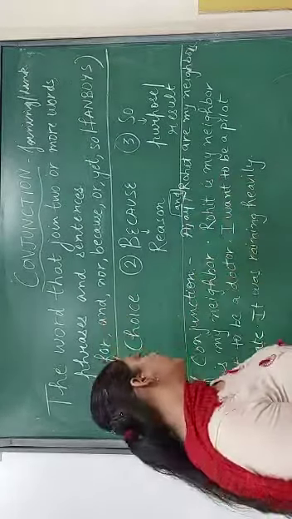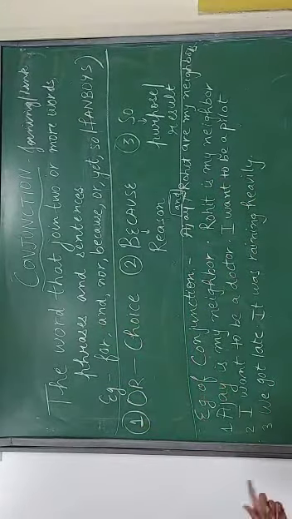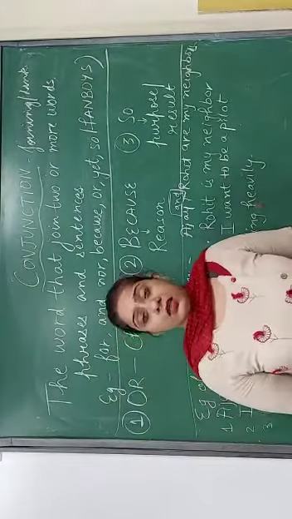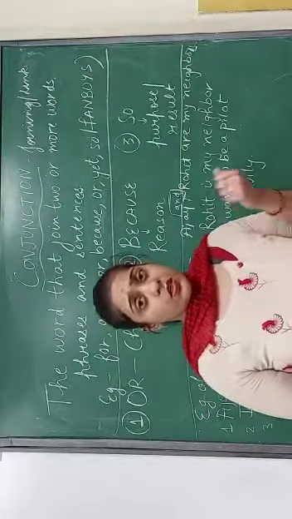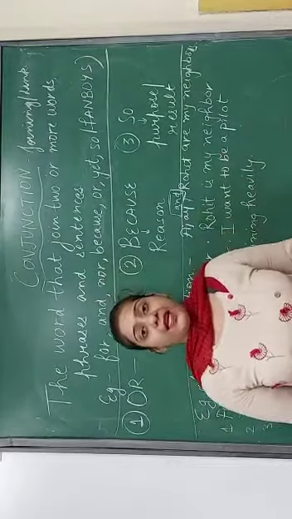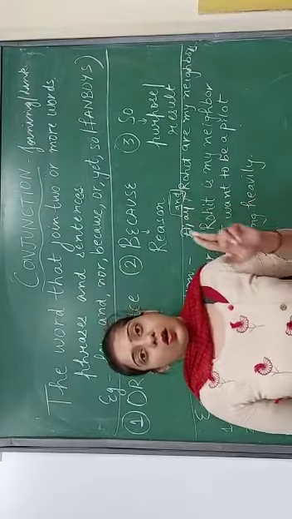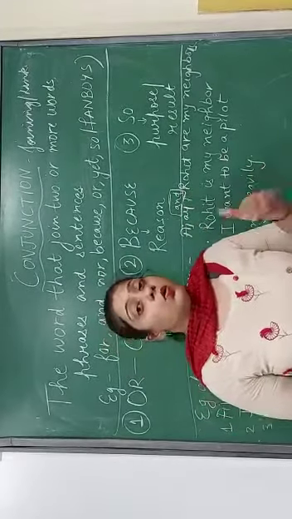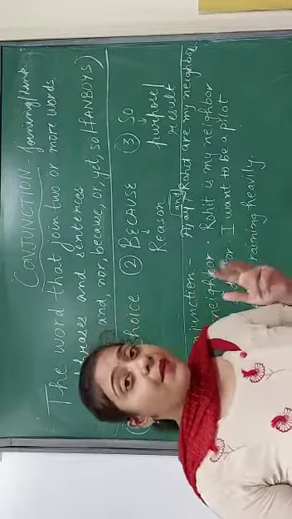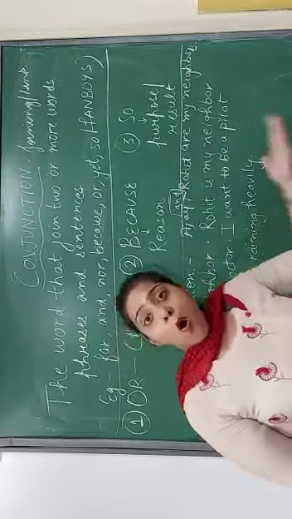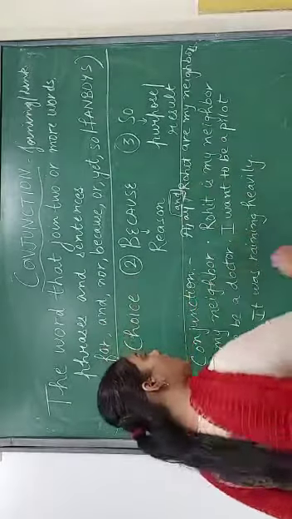Okay, let's move to the other example. I want to be a doctor. I want to be a pilot. Now I am saying, I want to become a doctor or pilot.